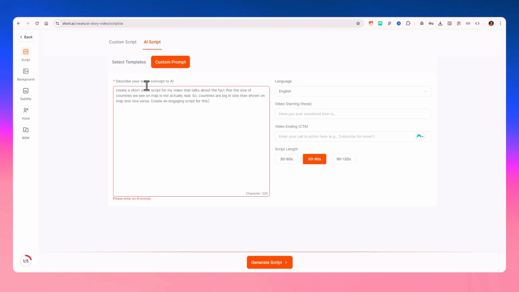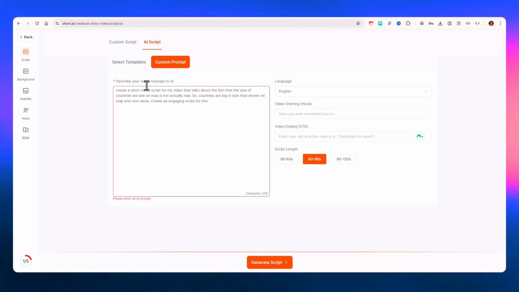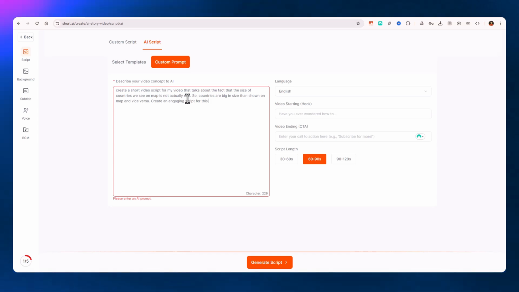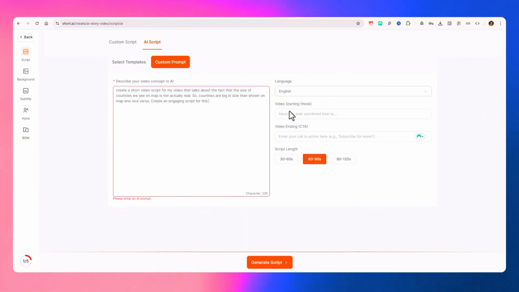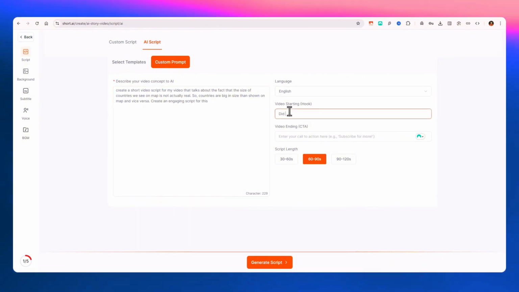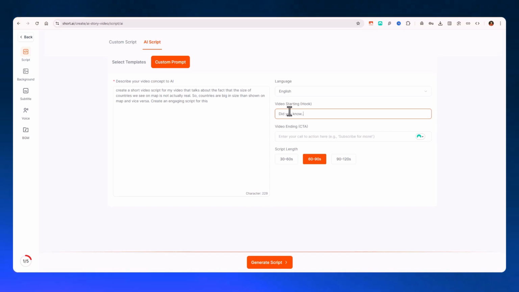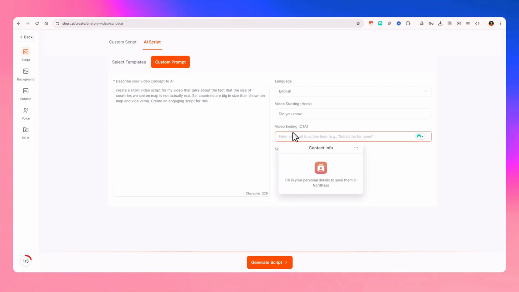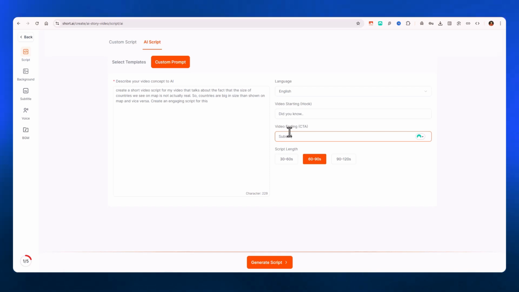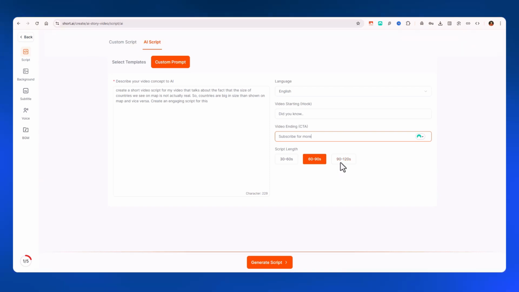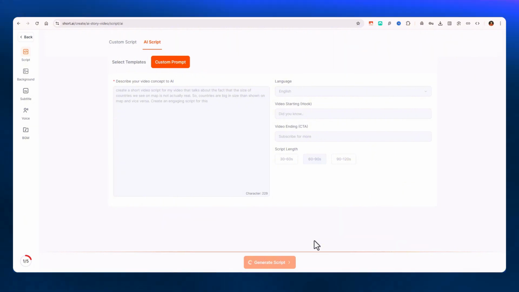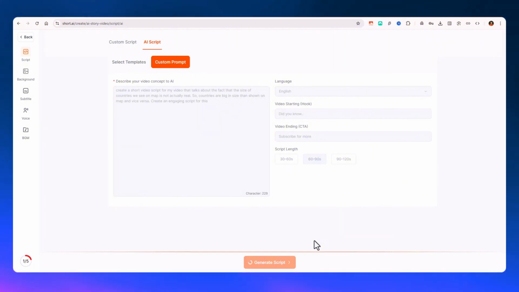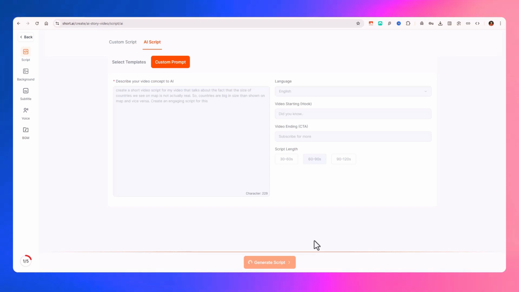So this is true, and it is a very interesting fact that many people don't know. So it is a crazy idea for this script or the video. So choose the language. Did you know, we can say, and video ending, subscribe for more, and the script can be 60 to 90 seconds, I guess. So let's click on the generate script button and wait and see what happens, whatever script it generates.